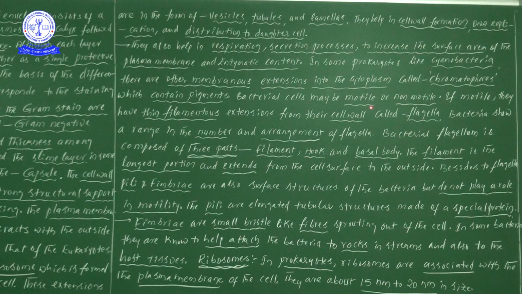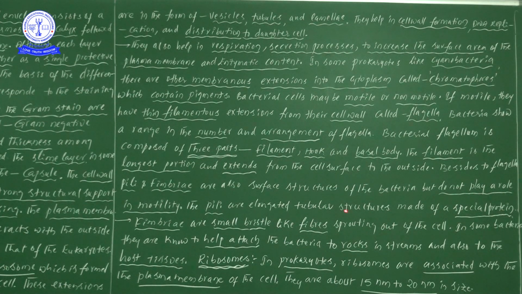Bacteria are mostly motile or non-motile. Motile ones have thin filamentous structures known as flagella, and flagella have three parts: filament, hook and basal body. Next, along with flagella, pili and fimbriae are also there. These are also surface extensions, but they do not play an important role in motility.